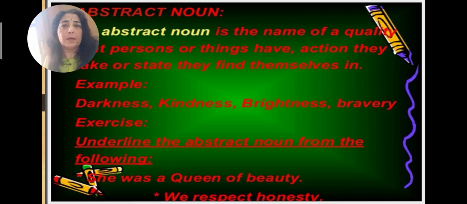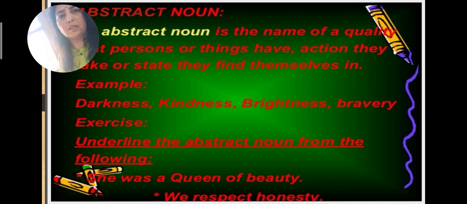Those feelings, those qualities, are known as abstract. For example, darkness. Children, can you touch the darkness? No, but you can feel that darkness. Kindness. Can you see kindness? Can you touch it and say, this is kindness? No. That is something that your heart can feel. You just know that an act of kindness is being done.